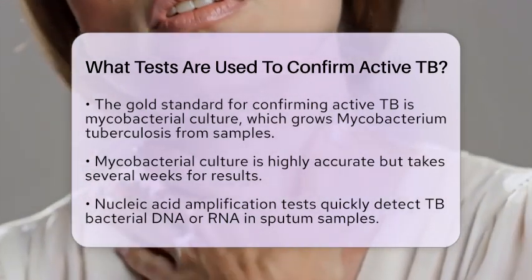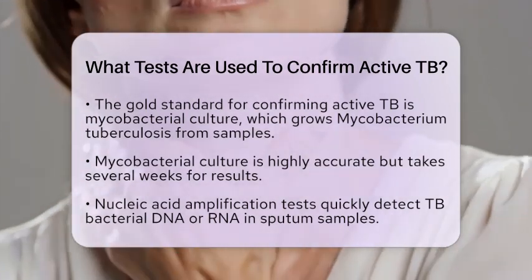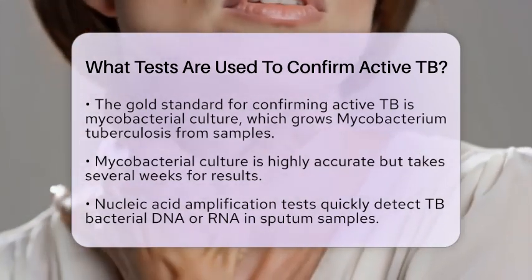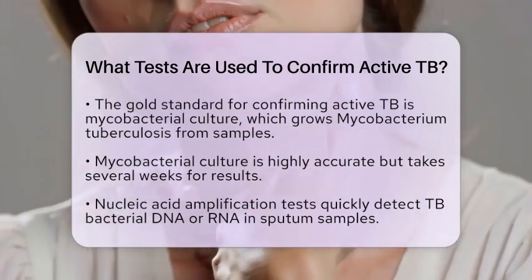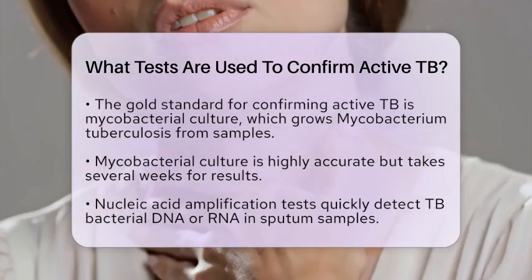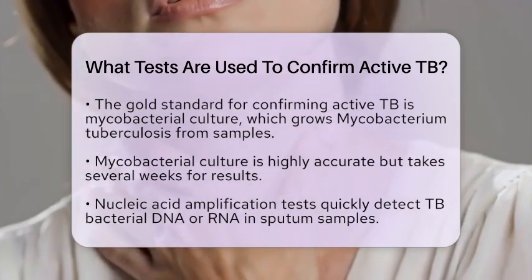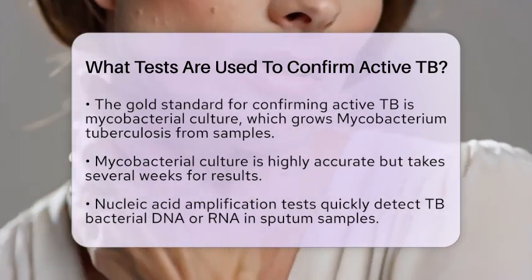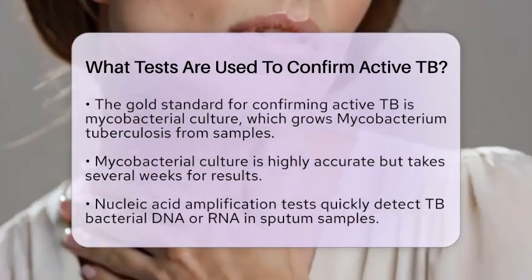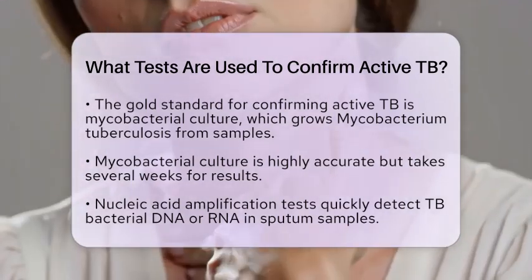In this process, sputum or other clinical specimens are cultured to grow Mycobacterium tuberculosis. Although this method is highly accurate, it takes several weeks to get results. Another advanced option is nucleic acid amplification tests. These molecular tests quickly detect TB bacterial DNA or RNA in sputum samples, providing high sensitivity and specificity for confirming active TB. If TB is suspected outside the lungs, known as extrapulmonary TB, samples from affected sites, like lymph nodes or cerebrospinal fluid, are collected for culture, microscopy, and molecular testing.